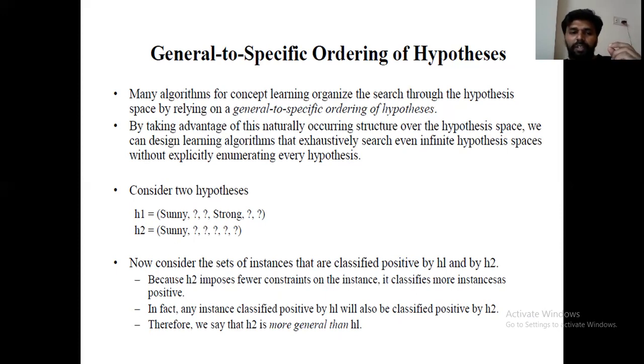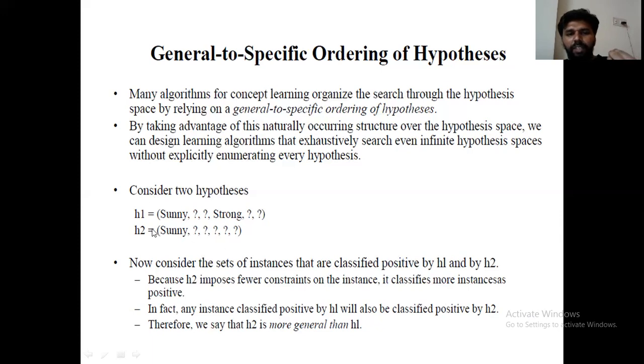Got the point? And one more point we need to remember. Any instance classified positively by H1 will also be classified positively by H2. Observe this one carefully. This is one of the important points here.